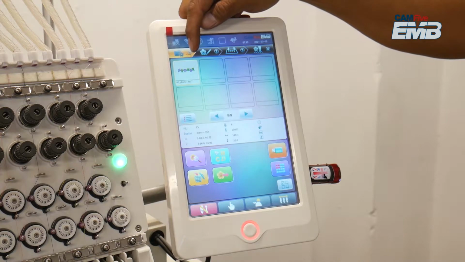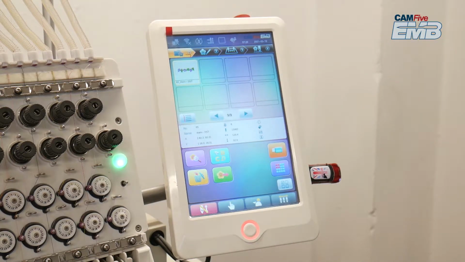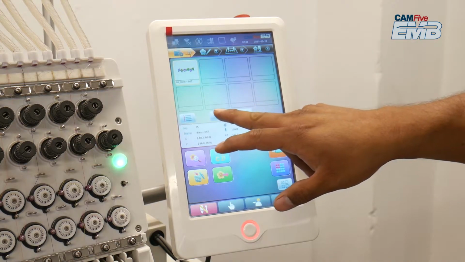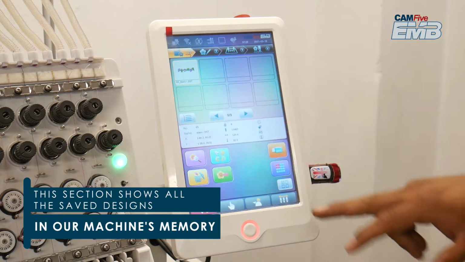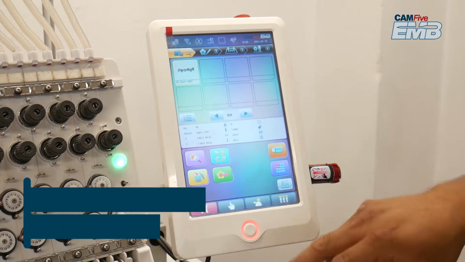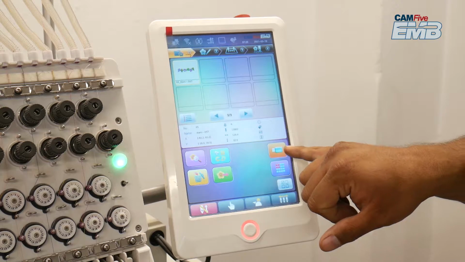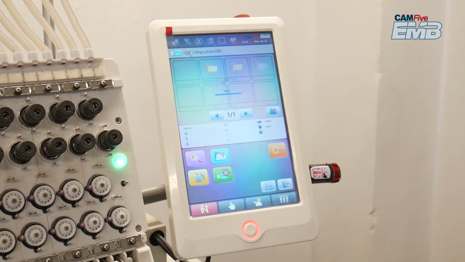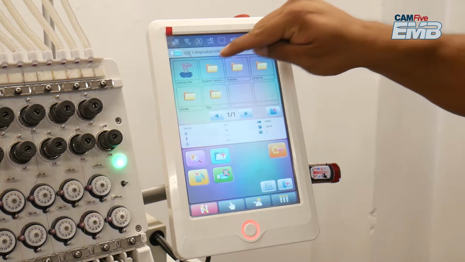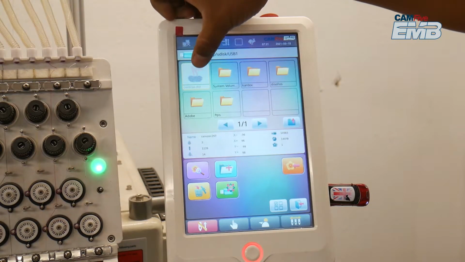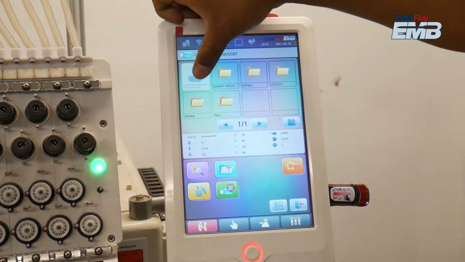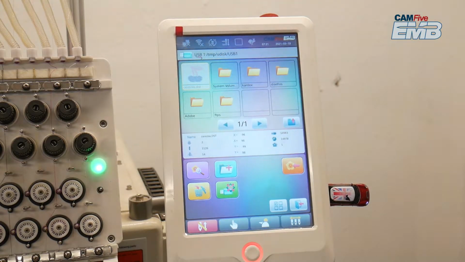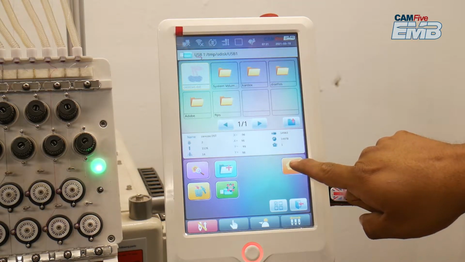Select the first window in the control panel, located in the upper left side of the screen, marked with the number 1. Select the USB icon so you can access and download the design. The files will show on the screen. Select your design to work and press the icon on the right side of the screen.